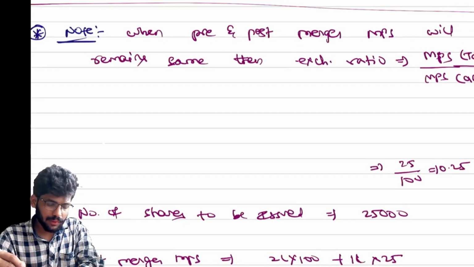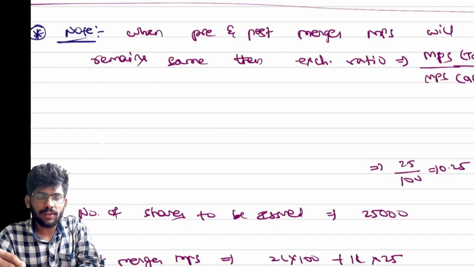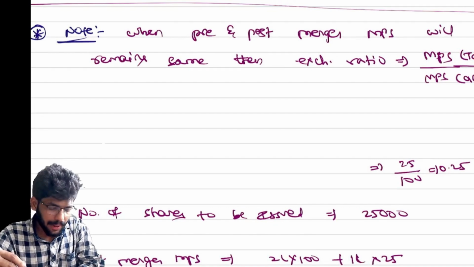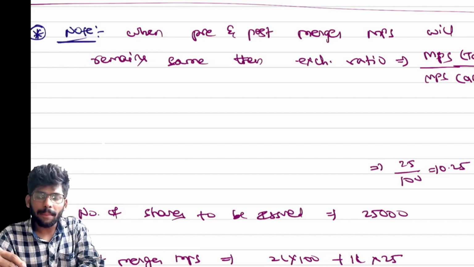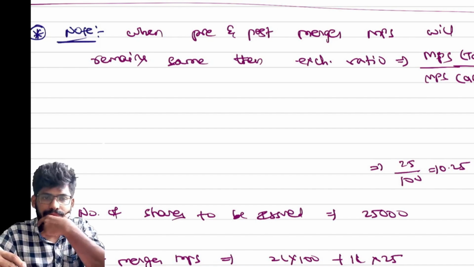So simple. Note this point, everyone. When pre and post merger MPS will remain the same, then the exchange ratio equals MPS of target by MPS of acquirer.